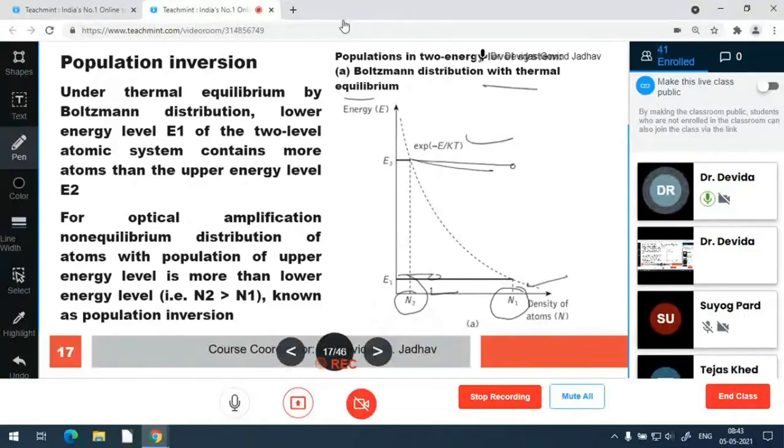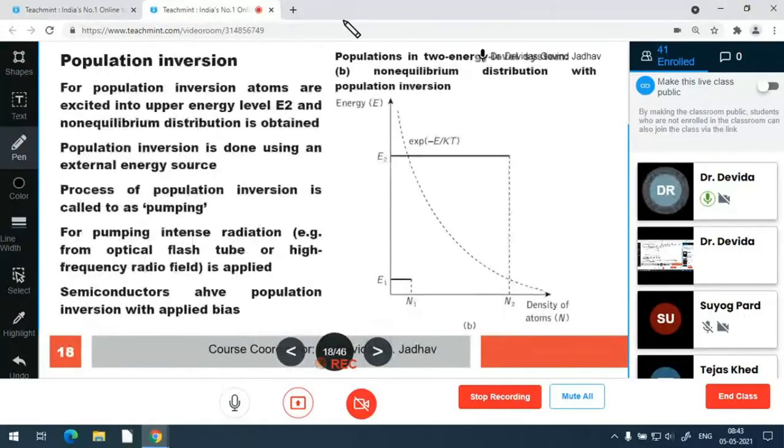Pumping can be done with intense radiation like an optical flash or high frequency radio, and in a semiconductor it is achieved with the applied bias voltage. So higher energy level has more atoms, and lower energy level has less atomic density. So N2 is higher than N1, and this is due to the pumping effect.